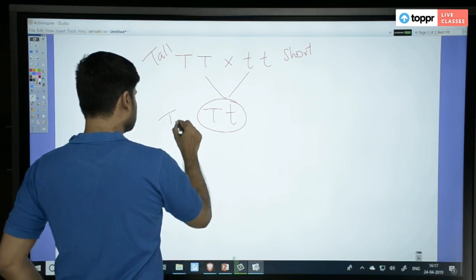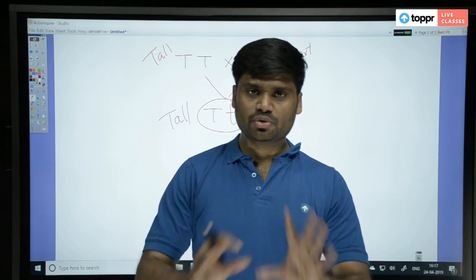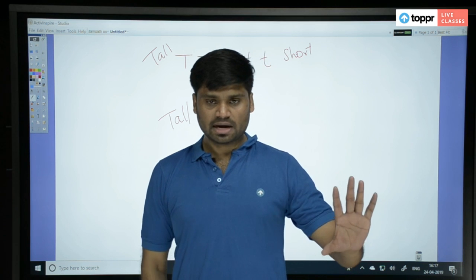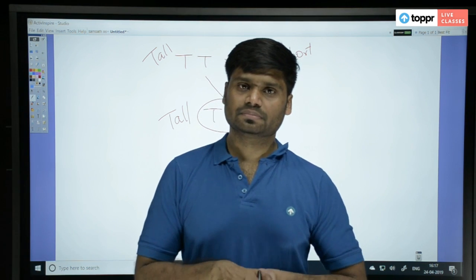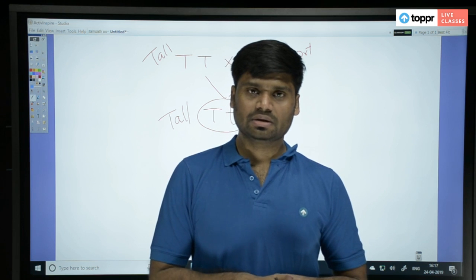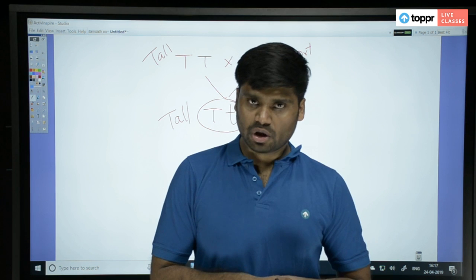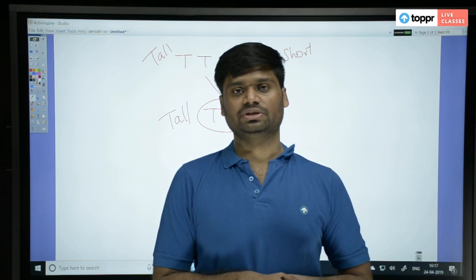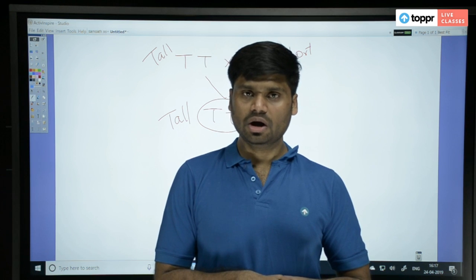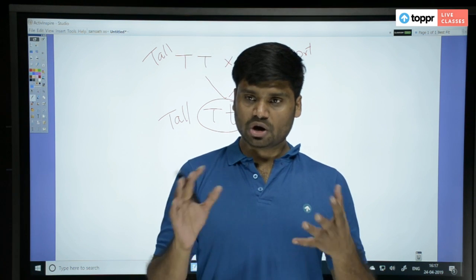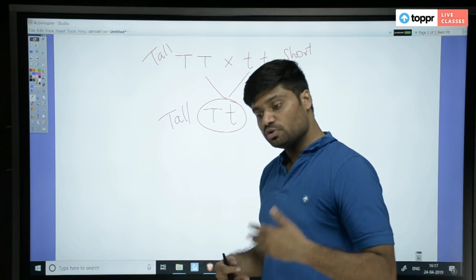The result is tall. Let us say today you did not know any genetics. You took a tall plant and a short plant and crossed them, you got a tall plant. What will you think? Your understanding is like, oh, tall is the dominant. Tall feature is the dominant feature. It suppresses the short feature. Or you will actually think shortness is eliminated. It's not even there.